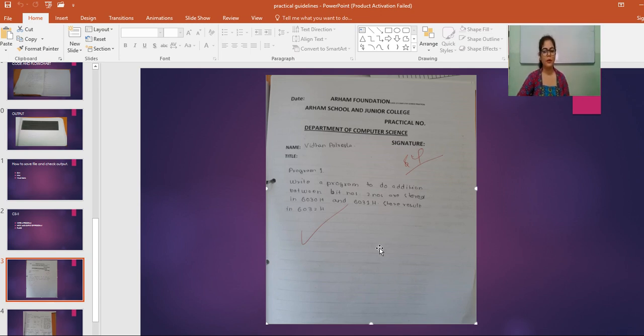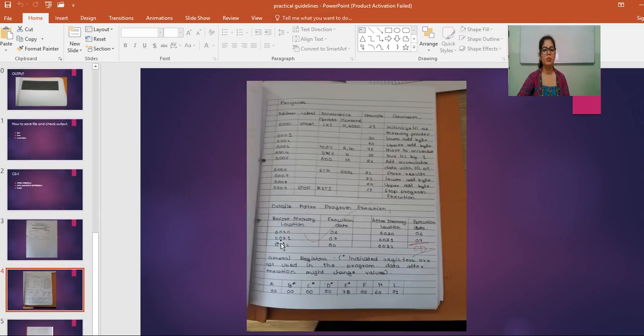So at the start of every program you have to attach this page, and you have to write the name of every program. Now on the next page you have to write the program. You have to write the program with pen. You do not have to take printed output of this type of page. So this page must be handwritten. So this is how you have to write the program.